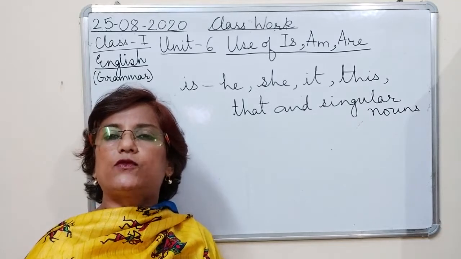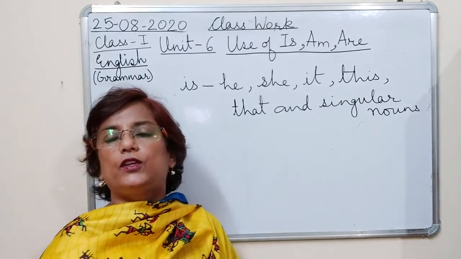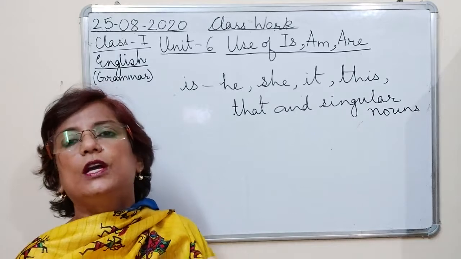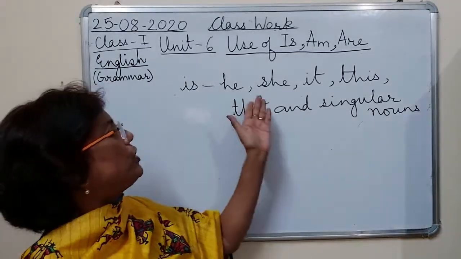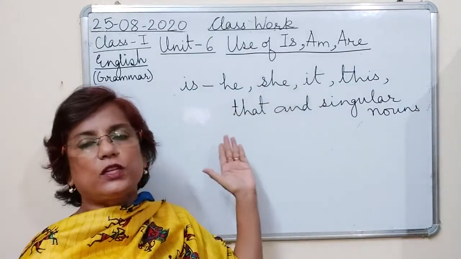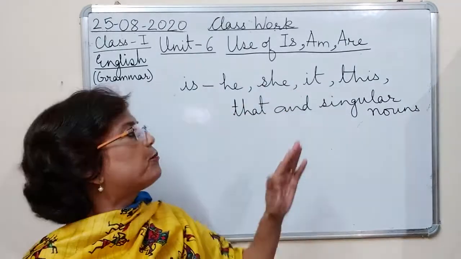My mother is very pretty. She is a very good cook. So with singular nouns and he, she and it are used in place of naming words only.